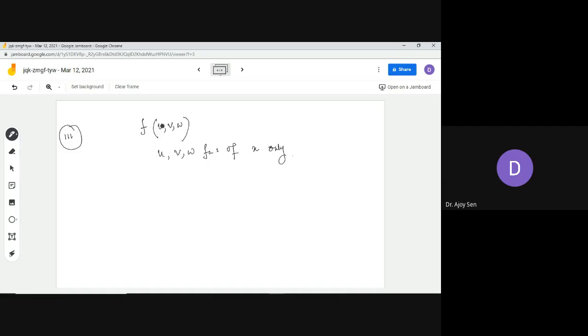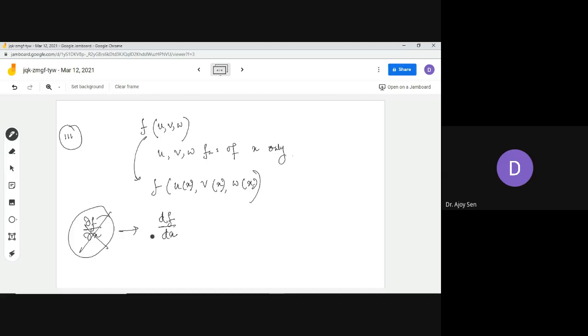So ultimately the function f becomes a function of a single variable. You see, since u is a function of x, you can write this way, v of x and w of x. So you see the function f becomes a function of single variable x. So if I ask you what is del f del x, the thing will not be like that, because you can write this as df dx. Why df dx?